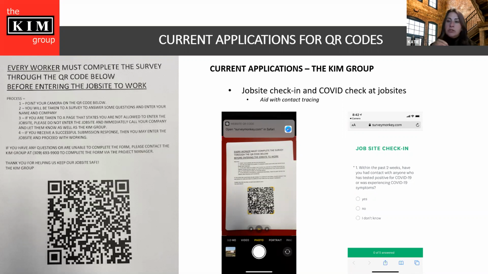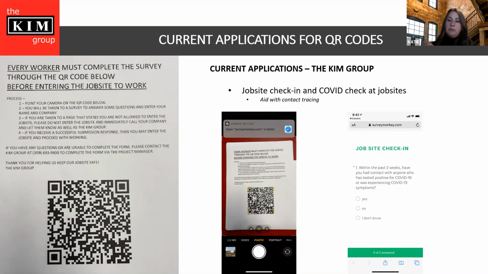If you answer them where you're not infected or don't have a risk of having COVID, it will go to a screen that says, please proceed in. If you answer any of the questions where there's somewhat of a risk that you may have had exposure, it will say, please go get tested and report back within 24 hours of your test results, and then it will say you are not allowed to enter the job site.